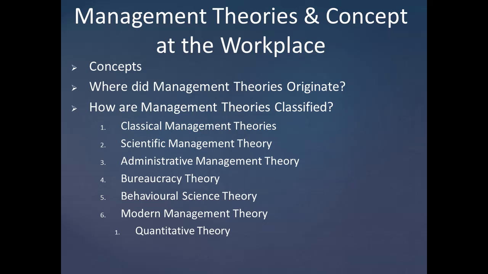Under this, there are three major modern theories. The first one is quantitative. This arose out of the need for managerial efficiency during World War II. It was developed using experts from multiple scientific disciplines to solve the issues around the integrated system of people, material, and systems. The next one is systems theory.